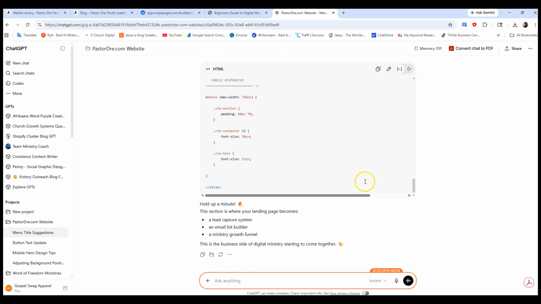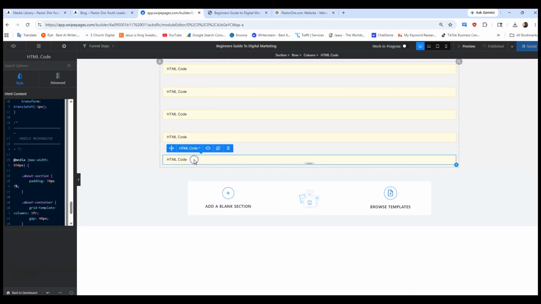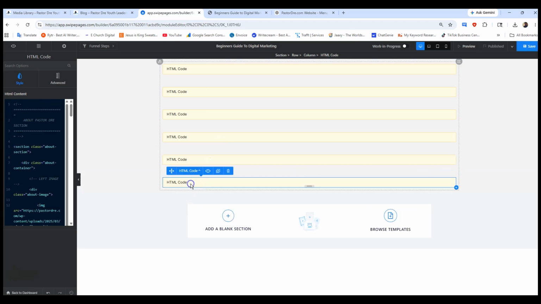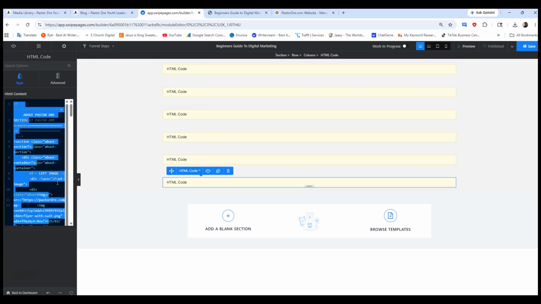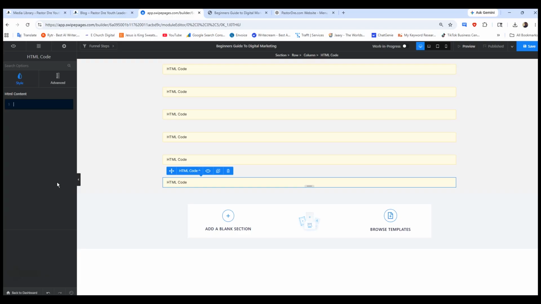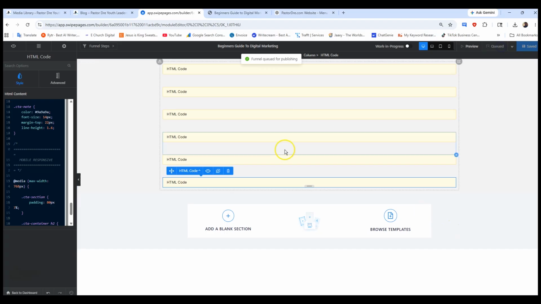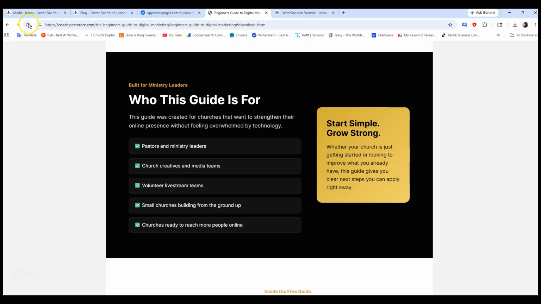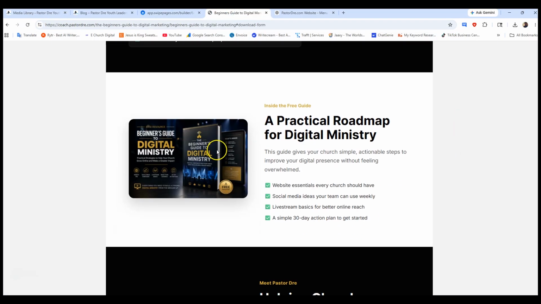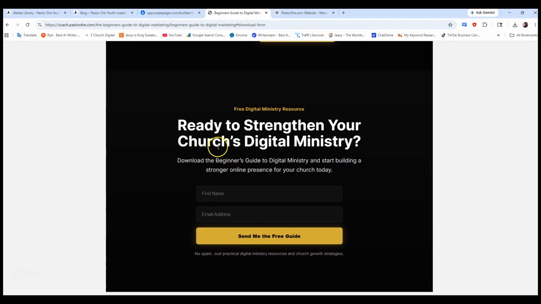So we're going to go ahead and copy that. Go here. We're going to click this section. Hit duplicate. Click in that section. Control A to get rid of that code. We backspace. Control V. Save. Publish. Let's hit refresh. So let's see our last section here. I really like this. Are you ready to strengthen your church's digital ministry?